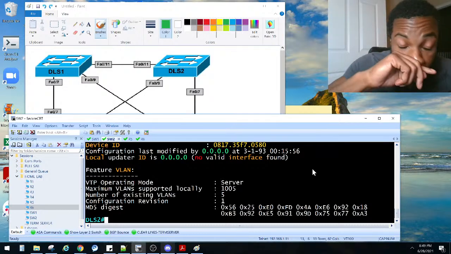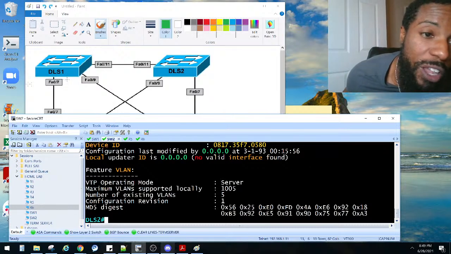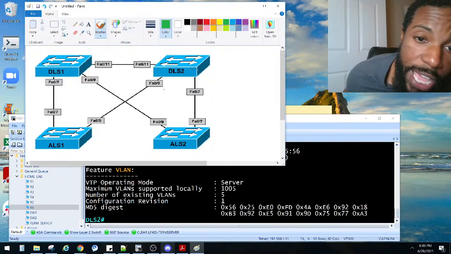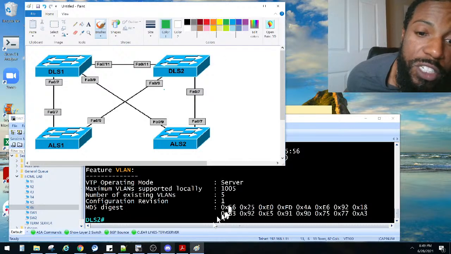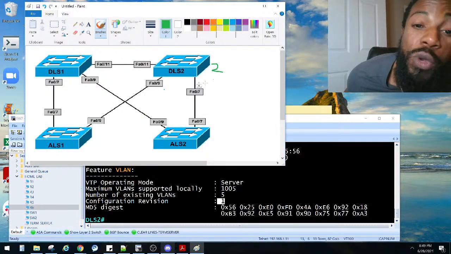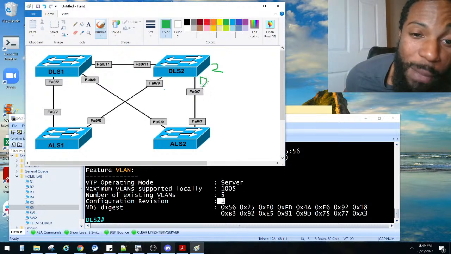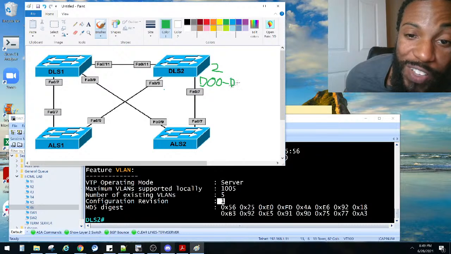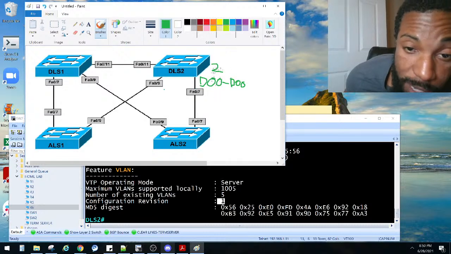Sam said it. Transparent mode is recommended because, for example, if we left them all at server mode, right? And let's say he got a higher revision number. Because remember, we have these revision numbers, right? Revision number 1. Let's say he's on revision number 2, right? And he creates a new VLAN called the, I don't know, the doo-doo VLAN. Don't know why I'm saying that. Maybe I'm thinking about my daughter who likes saying that word. The doo-doo VLAN, right? And then he has the higher revision number. And none of these guys have the doo-doo VLAN. Guess what? And that's all he has. That's the only VLAN he has.